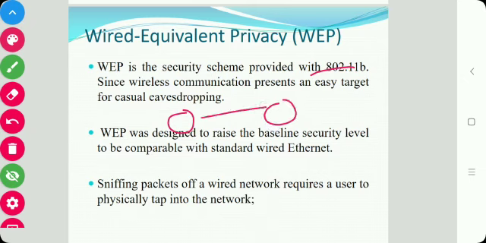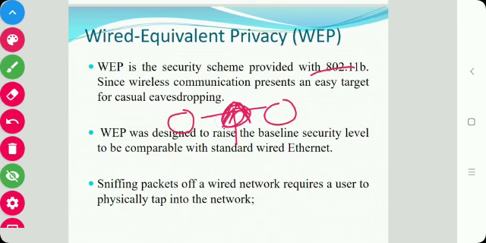WEP was designed to raise the baseline security level to be comparable with standard wired Ethernet. In wired Ethernet, sniffing packets requires the user to physically tap the wire.